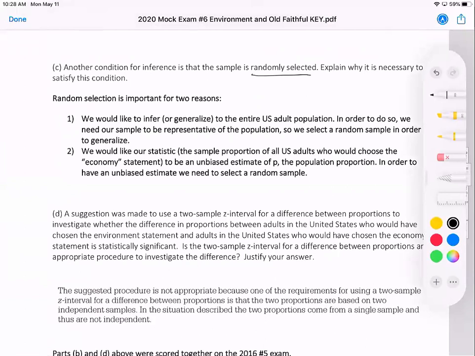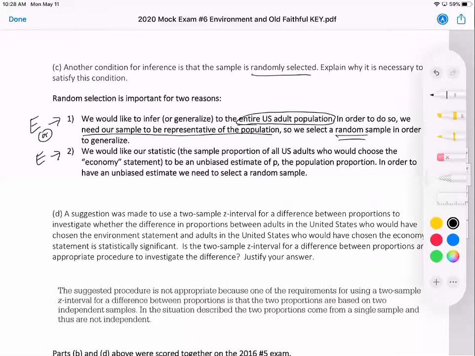And I gave you two reasons. You don't need both. So you could have an E if you said something like this, or you can get an E if you said something like this. I don't think the AP exam would require both of these to get an E, but hopefully you said one or the other. So first, we'd like to infer to the entire population. And to do so, we need to make sure our sample is representative of the population. So that's why we select a random sample to get a representative sample.